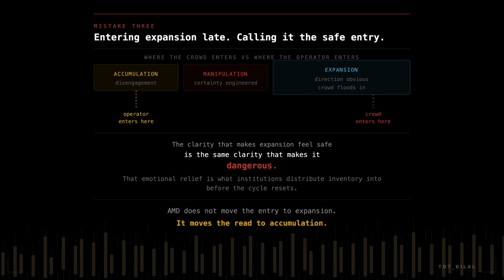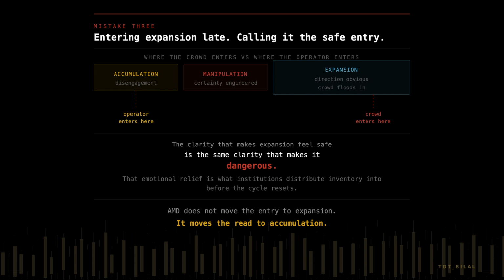Mistake 3. Entering expansion too late and calling it the safe entry. After learning AMD, most traders attempt to solve their manipulation trap problem by waiting for expansion before entering. This is progress. Then they enter late into expansion, after the direction is obvious, after participation has flooded in, after the crowd has finally reached consensus. The concept teaches this directly. Expansion attracts the crowd. The crowd arrives late.